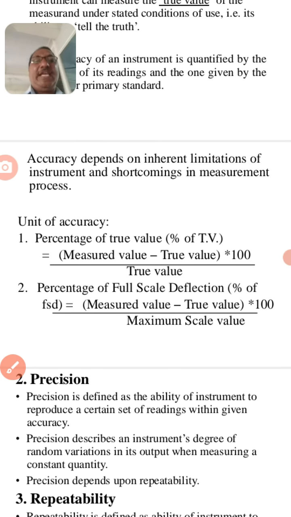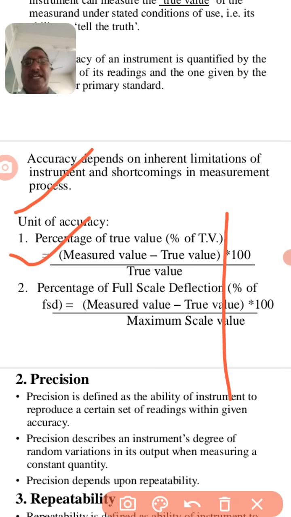Accuracy depends upon inherent limitations of instrument and shortcomings in the measurement. Accuracy, as I told you, is the percentage of true value, that is measured value minus true value. 79 is measured value and true value is 80, divided by 80 into 100 is nothing but percentage of true value, or it is accuracy percentage.